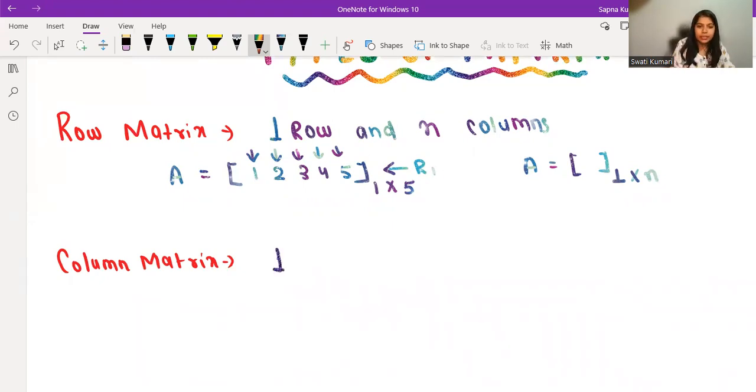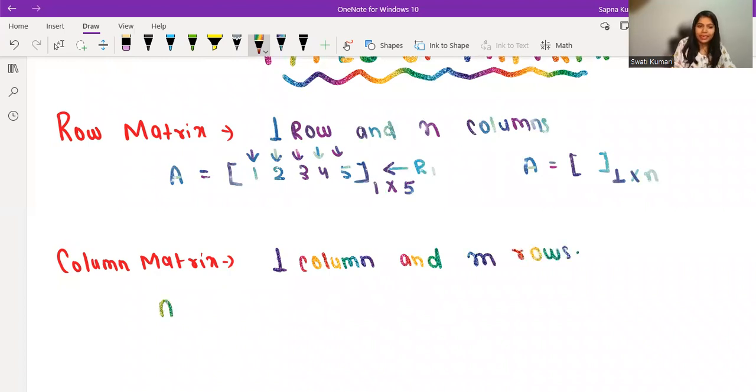Okay, so yes, we can write one column. And then how many rows? M rows. I'm just writing M because earlier, when I was writing the order of a matrix, I was using the terms M and N. So yes, one column and M rows.